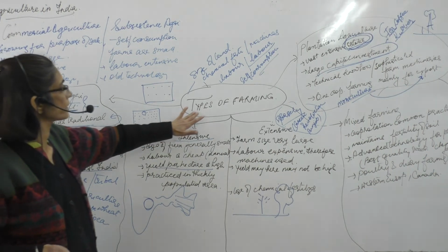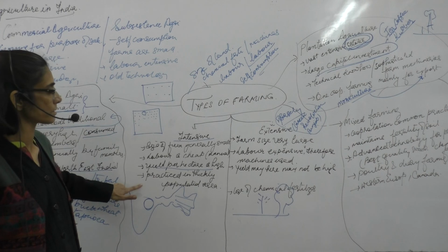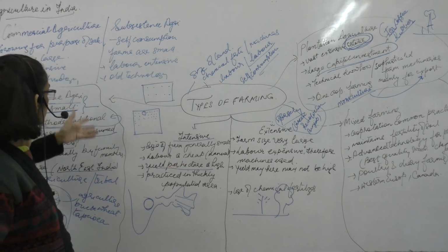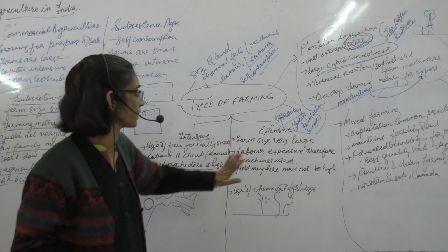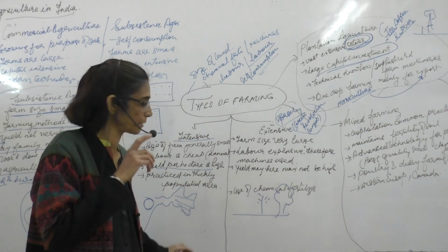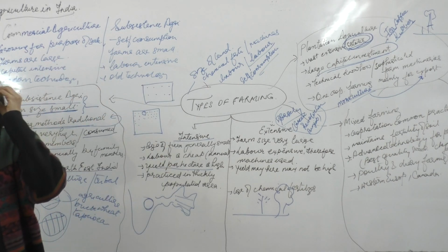So we have done with the types of farming, and you need to know their characteristics as well as the differences between commercial and subsistence, or intensive and extensive types of farming. We'll begin next with rice and wheat as the crops.